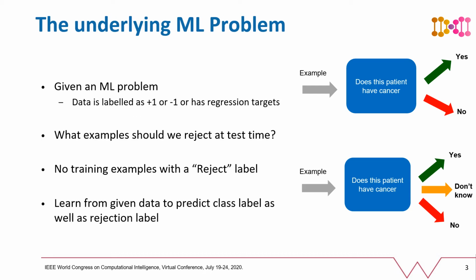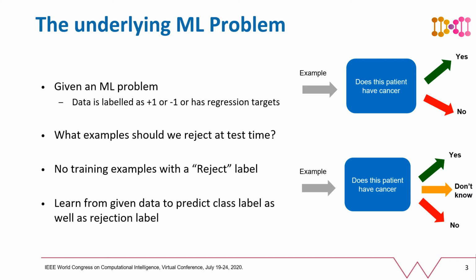The problem of learning with rejection can be formulated as follows. Just like traditional machine learning, we are given some training data. In a supervised setting, those would constitute training examples, their features, and associated labels or regression targets. The question is, what examples should we reject or abstain from generating a decision for at test time?